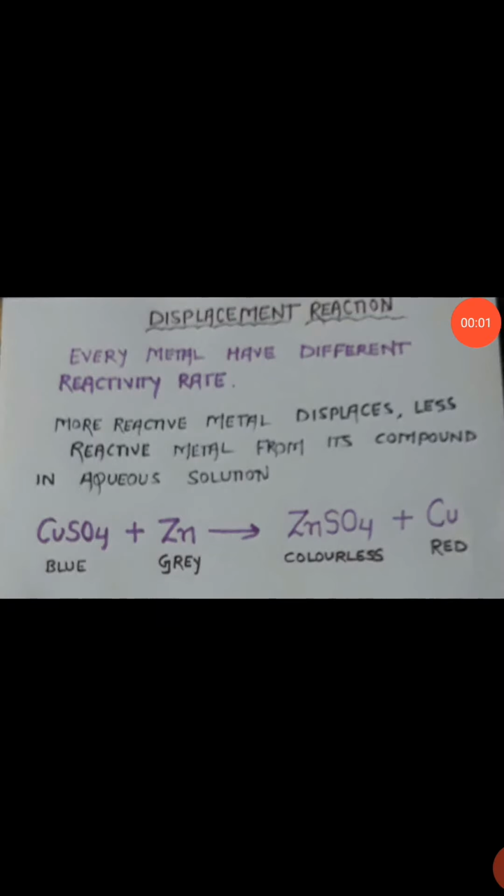Students, every metal has different types of reactivity. Some metals are highly reactive, some are moderately reactive and some are very less reactive. Whenever a highly reactive metal displaces a less reactive metal from its salt solution or aqueous compound, it is called a displacement reaction. Here is one example: when zinc reacts with copper sulfate solution, zinc displaces copper from copper sulfate and forms zinc sulfate and copper. Here zinc is more reactive, that's why it displaces copper from its salt solution.